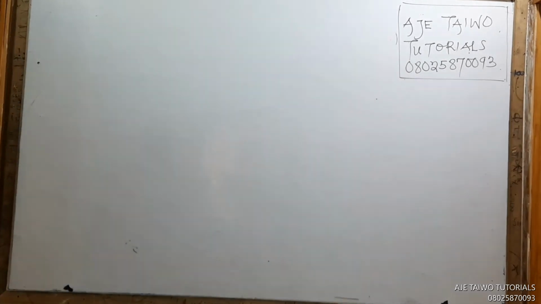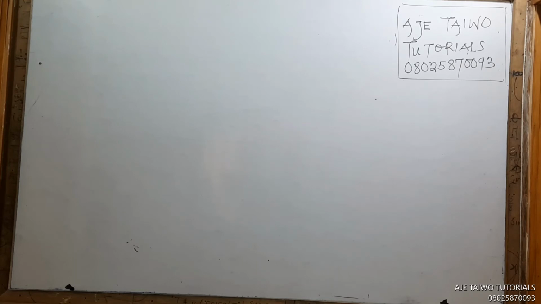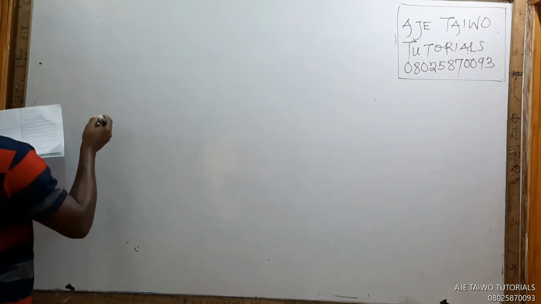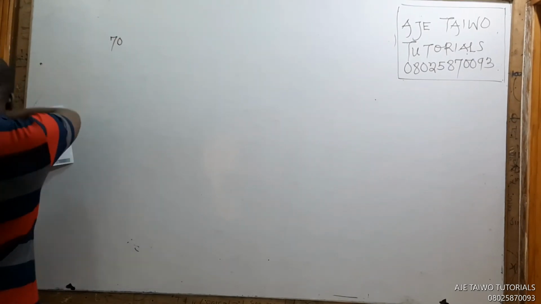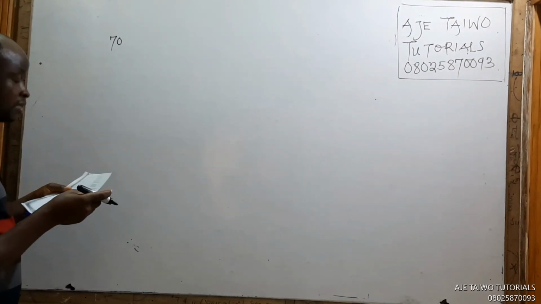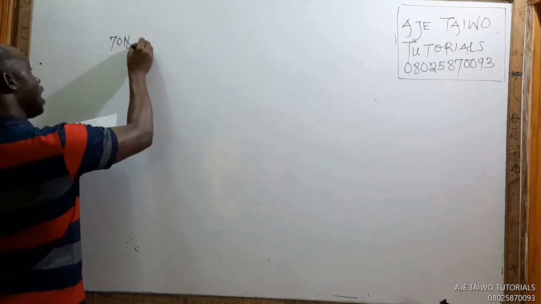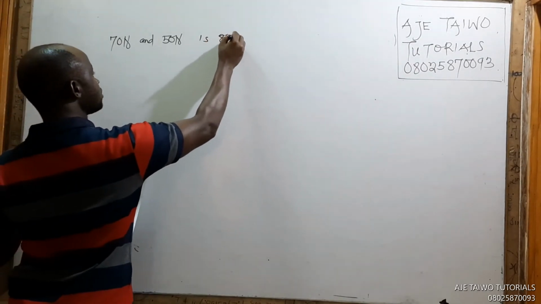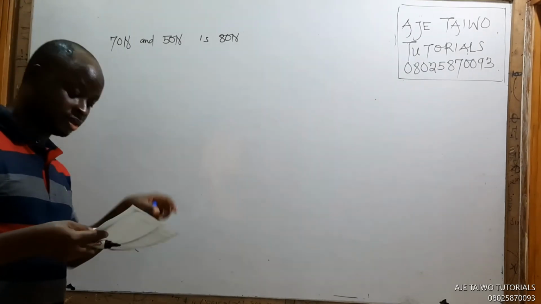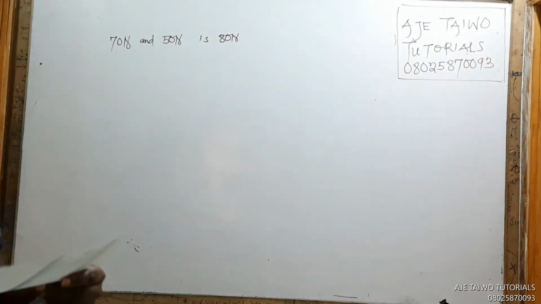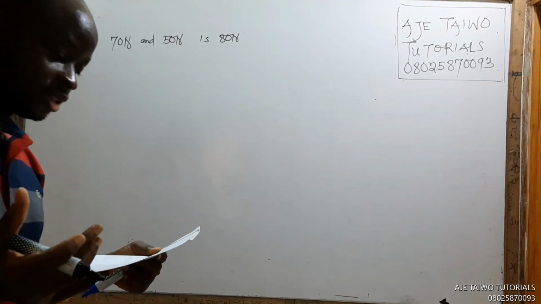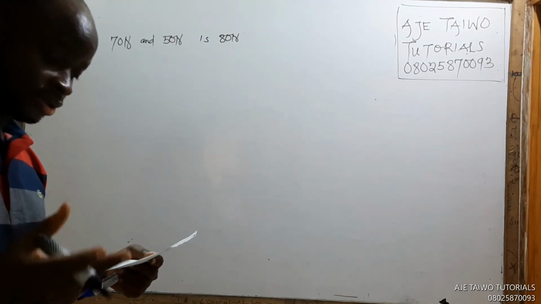So just take these questions down. The resultant of forces 70 Newtons and 50 Newtons is 80 Newtons. Full stop. Find: